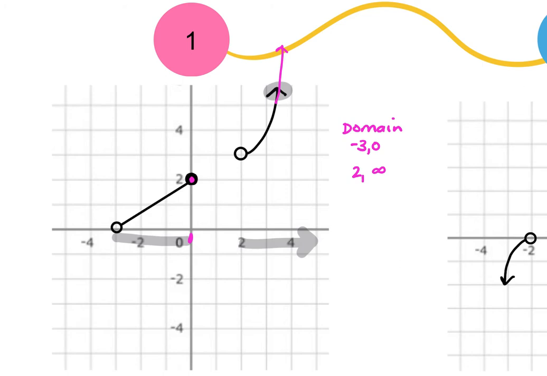Now the open dot means parentheses. So the -3 is going to get a parentheses. The solid dot means bracket, so the 0 is going to get a bracket. The open dot on the 2 means parentheses, and infinity will always get parentheses. So my domain is in parts.